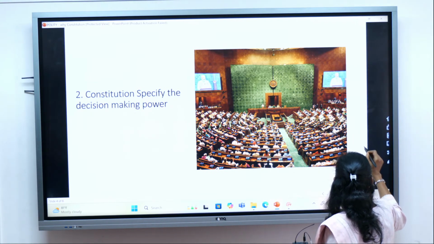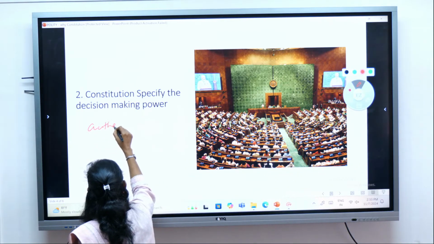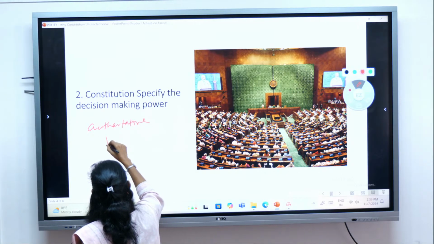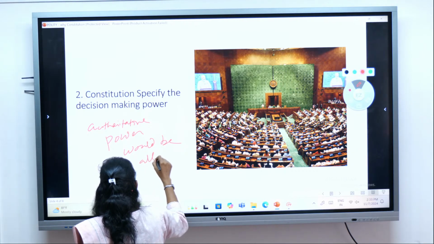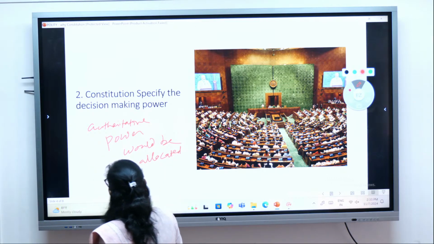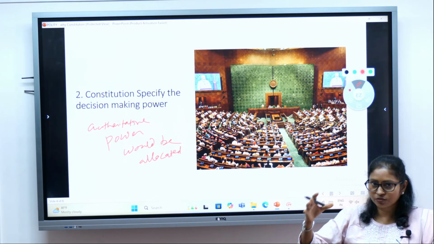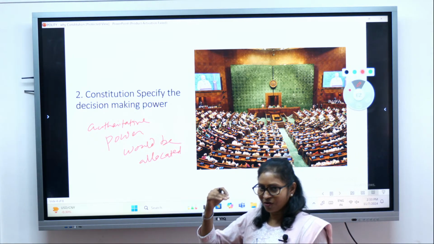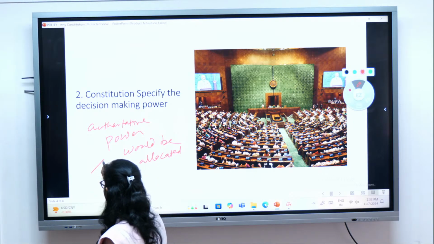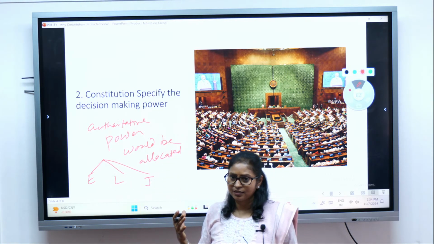How the authoritative power would be allocated, and who will make these decisions. So the Constitution talks about how the powers will be allocated among the various organs of the government or organs of the state. There is the executive, the legislature, and the judiciary, which are the three organs of the state, and the power is allocated.